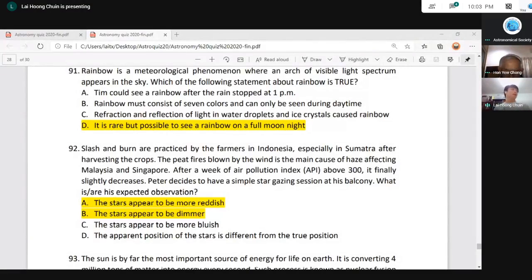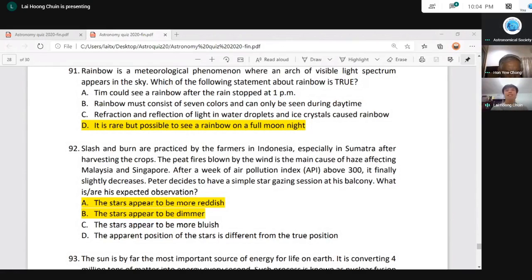Question 92 talks about slash and burn. We are living in Malaysia, and I believe every year, especially last year, slash and burn affects a lot of us. It's a practice in many agricultural countries, where after they harvest the crops, they will burn the leftovers. It's commonly practiced in Sumatra. Every time after harvesting, they will have this slash and burn.